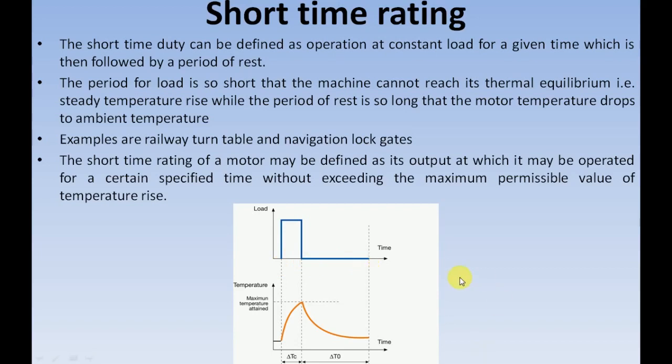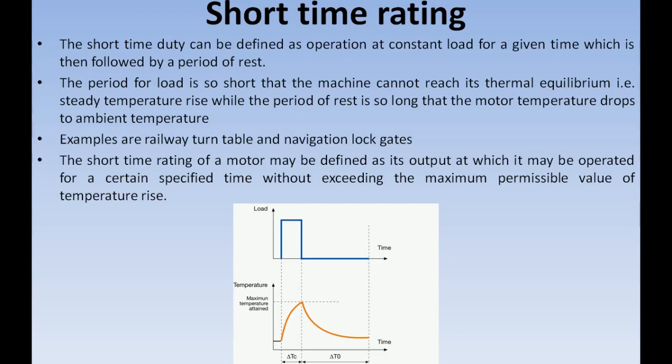Since the time period at which the load is being applied is very small, the temperature can't rise to the final steady state temperature rise theta m, which we have already explained. Examples of such types of loads are a railway turntable and navigation lock gates. Railway turntable is actually the device which is used to turn the locomotives, and this navigation lock is a device used for raising and lowering the boats in different levels of canals or rivers. You don't have to study that in detail, you just need to know the examples for it.